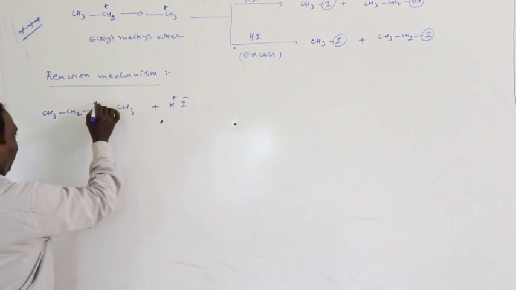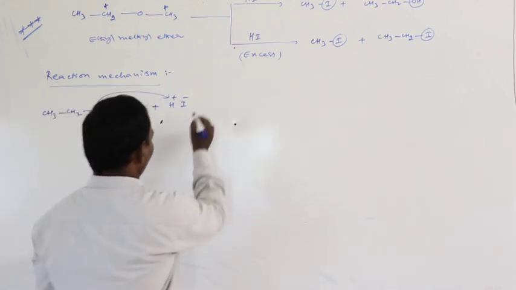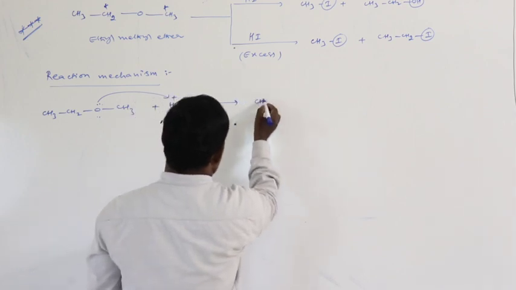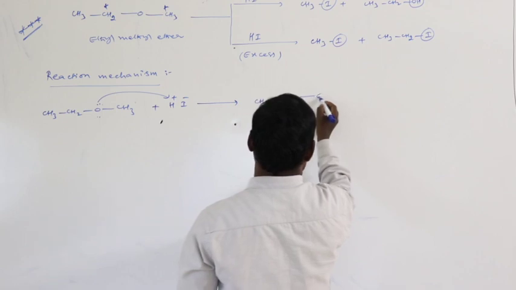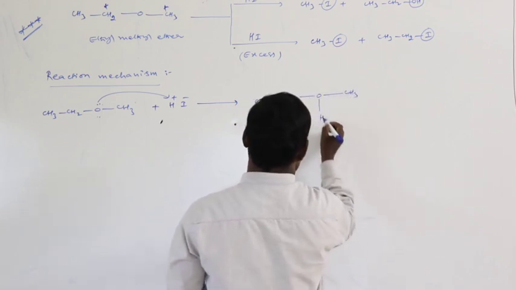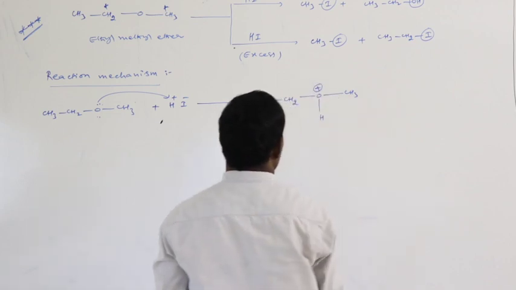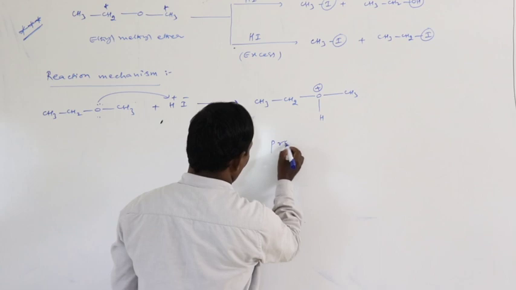Now the ether's lone pair donates to the proton. It gives protonated ether, CH3CH2O(H+)CH3. This is the protonated ether.